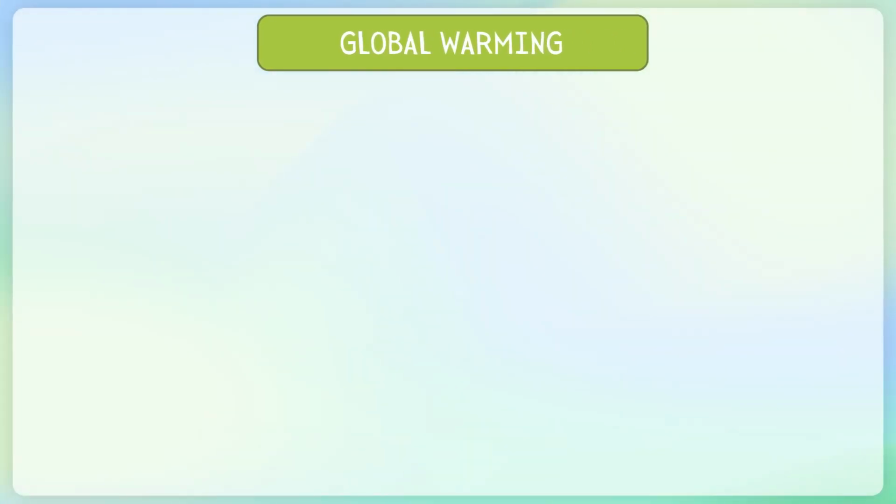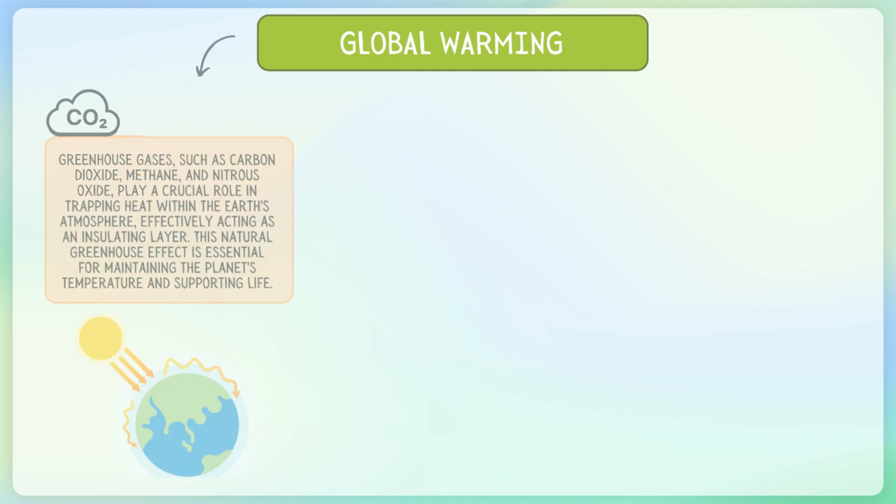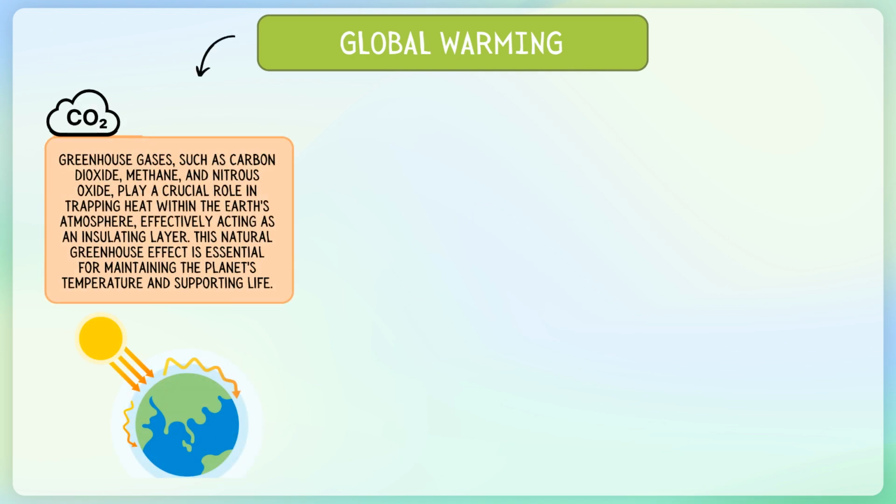In today's lesson, we delved into the effects of greenhouse gases on Earth's insulation and how human activities have contributed to an increase in these gases. We began by understanding that greenhouse gases, such as carbon dioxide, methane, and nitrous oxide, play a crucial role in trapping heat within the Earth's atmosphere, effectively acting as an insulating layer. This natural greenhouse effect is essential for maintaining the planet's temperature and supporting life.